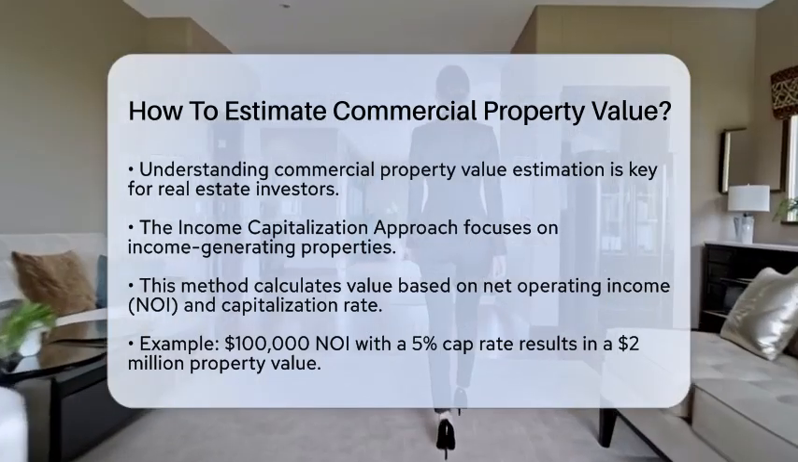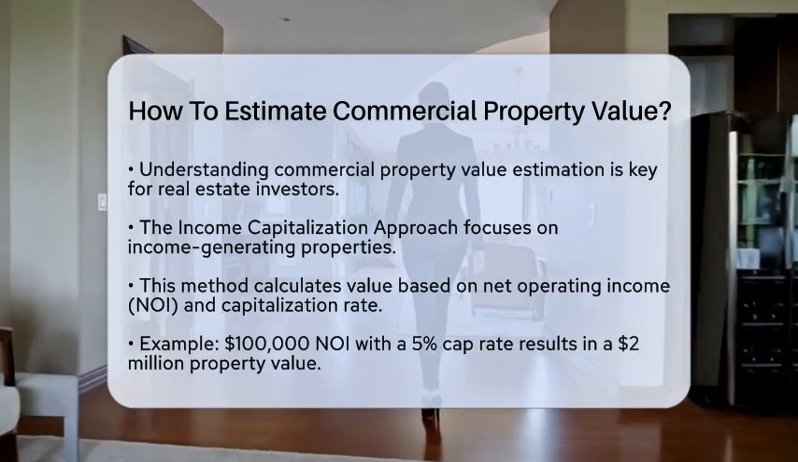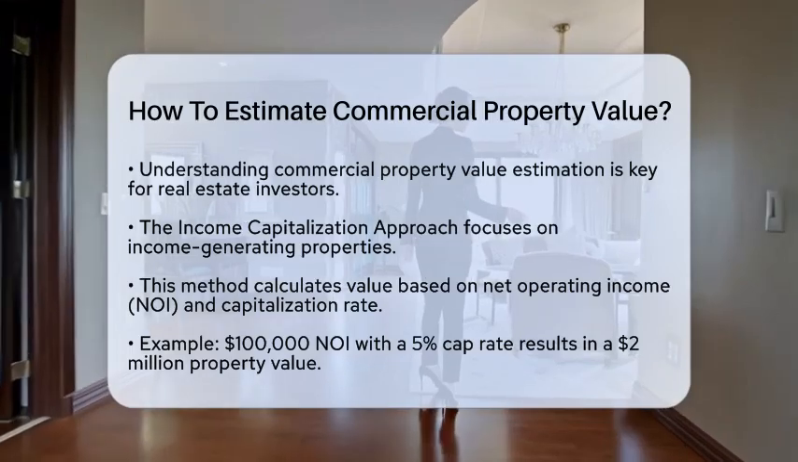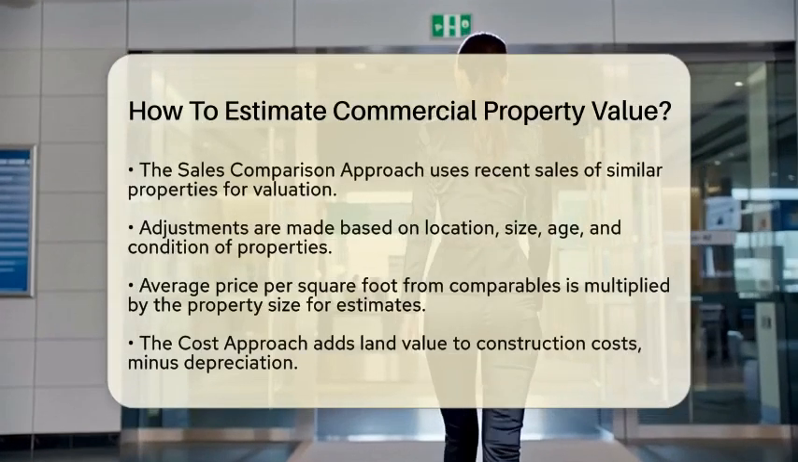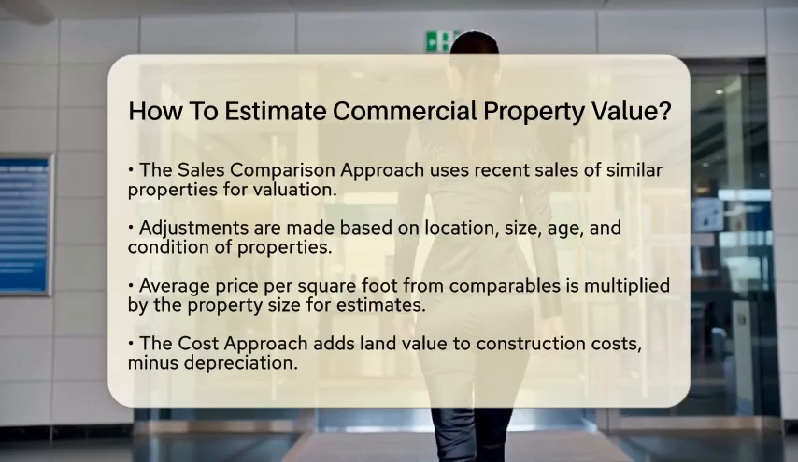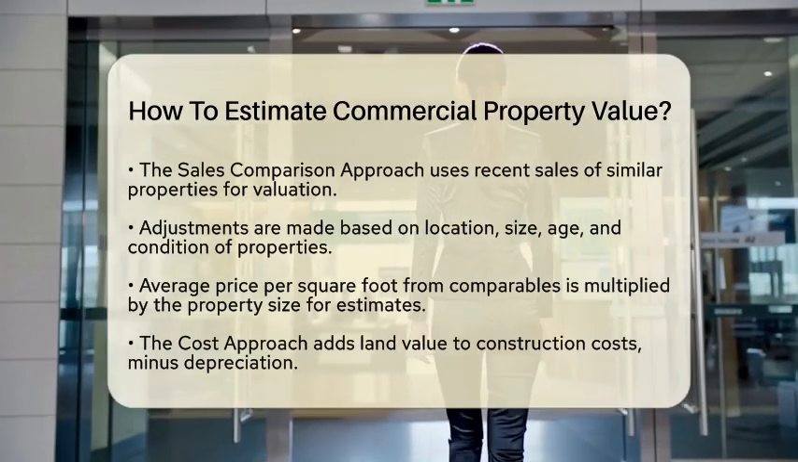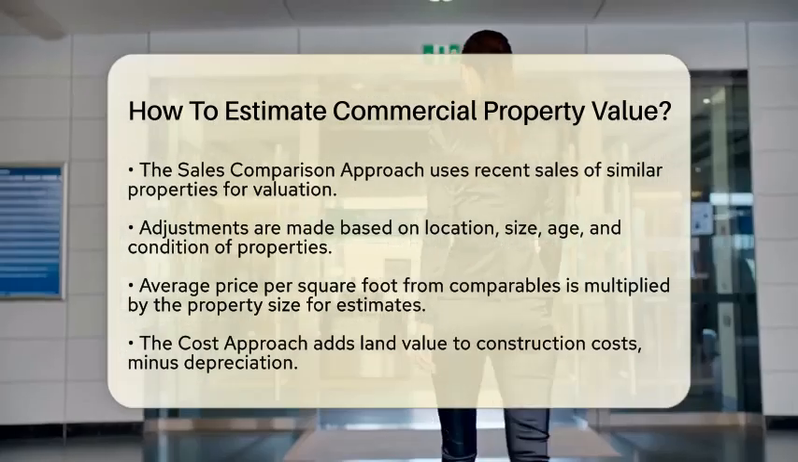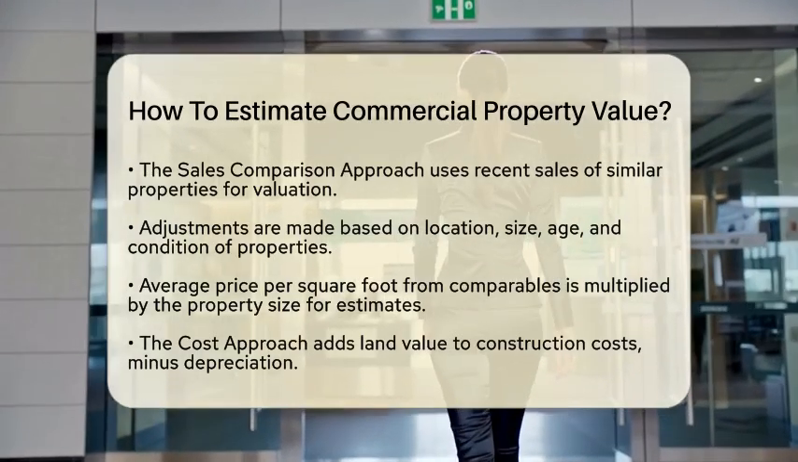For example, if a property generates $100,000 in net operating income annually, and the market capitalization rate is 5%, the estimated value would be $2 million. This approach is particularly useful for investors focused on cash flow.